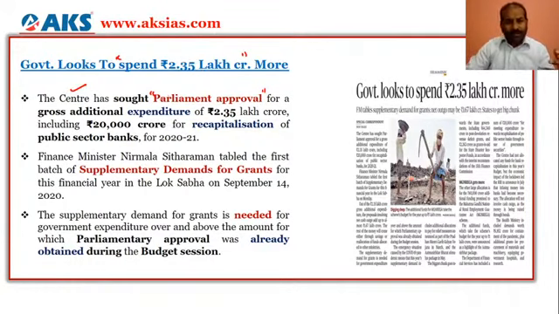So now as the parliament session has started, the government has sought the parliament approval for what? Gross additional expenditure.